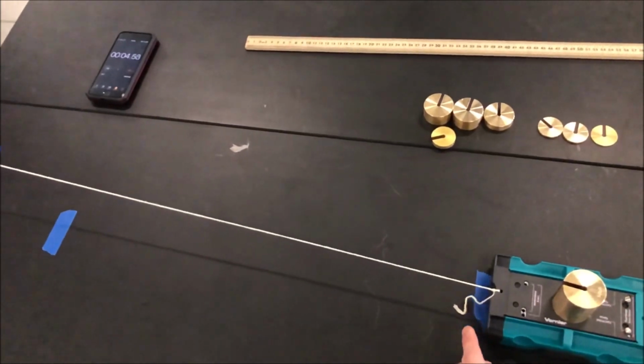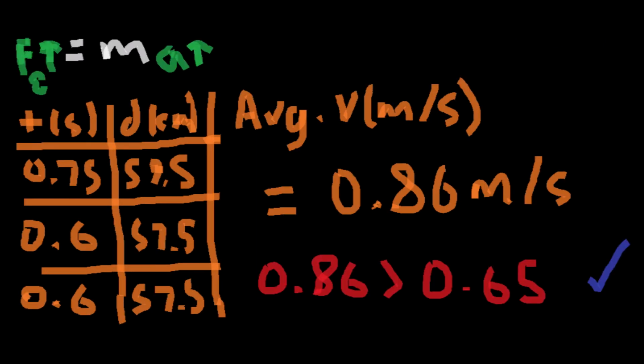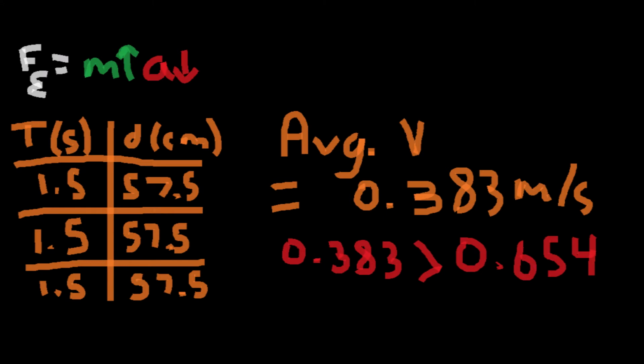For our control, our data looked like this, which averaged out to a velocity of 0.65 meters per second. For the experiment where we added force, our data looked like this. As you can see, the cart moved at a much faster rate, which gave us an average velocity of 0.86 meters per second. For the experiment where we added mass to the cart but kept the force the same, the average velocity was 0.383 meters per second, meaning that there is an inverse relationship between mass and acceleration.